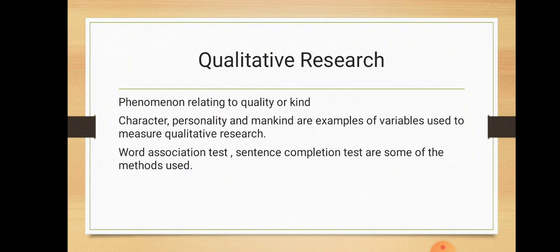For example, to understand the buyer's behavior, the buyer's trend, this research can be used. The various test methods used are word association test and sentence completion test, which are some of the methods used in case of qualitative research to find out the variables that are in the form of qualities.